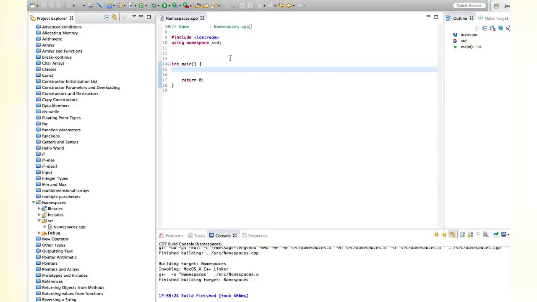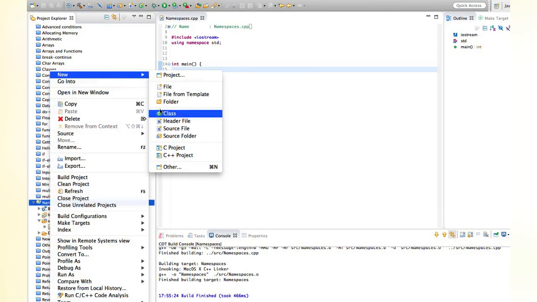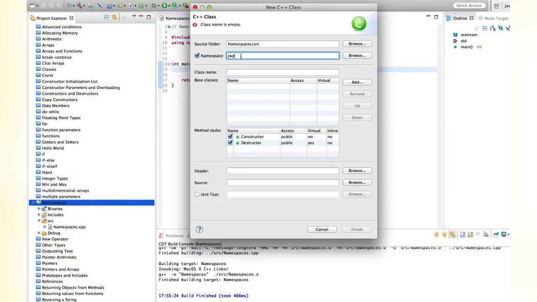So I've got my Hello World project set up here. I'm going to right click it and go to New Class. And I won't put this in a namespace. Let's get rid of this. This is one I typed earlier. Let's create it without a namespace. And I'm going to create a class called cat.